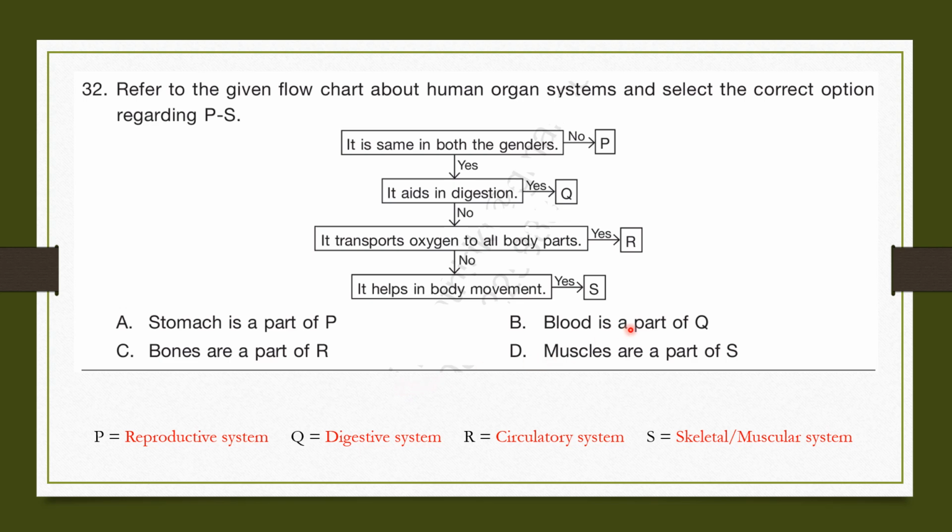So blood is not a part of Q. No, it transports oxygen to all body parts. Yes, R. R is the circulatory system. So bones are not a part of R. No, it helps in body movement.